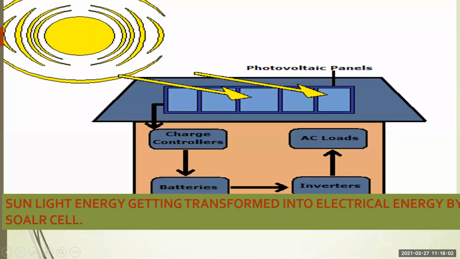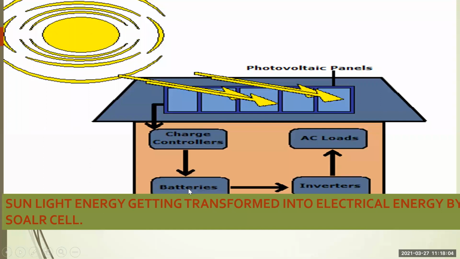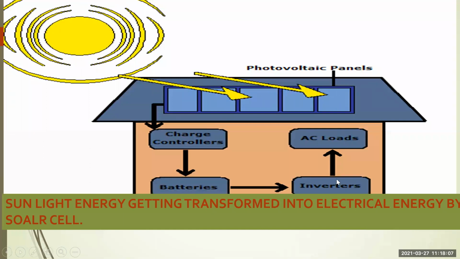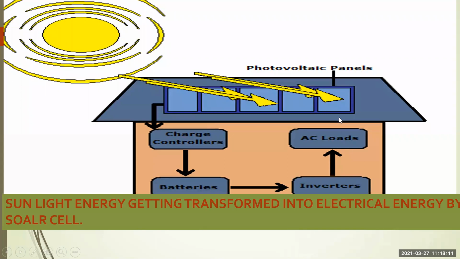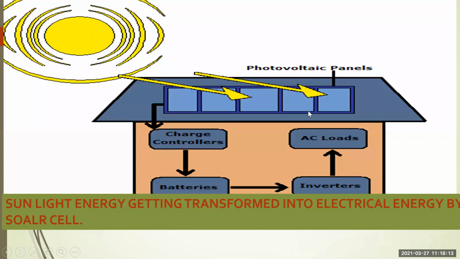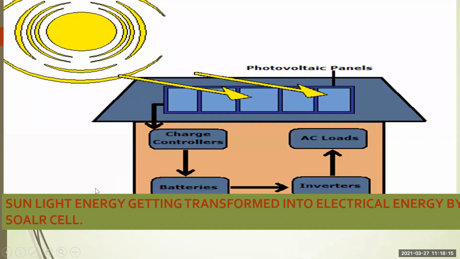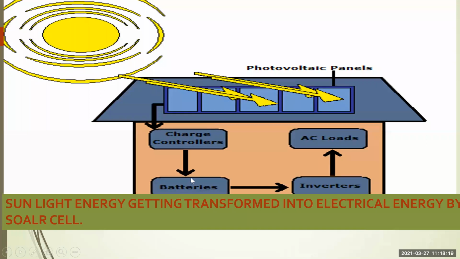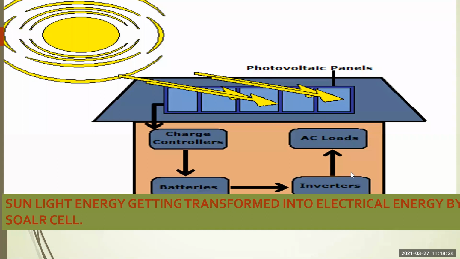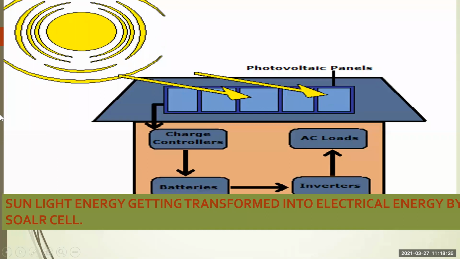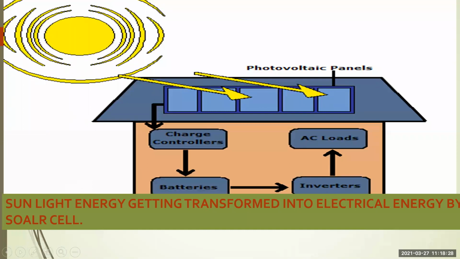That is getting stored in the batteries, and the direct current is getting converted into alternate current with the help of the inverter, and at the domestic place we can use that electric energy. Keep in mind, the battery stores the electrical energy in the form of chemical energy, and the inverter converts the direct current into alternate current.